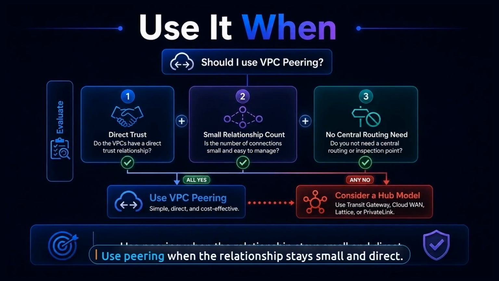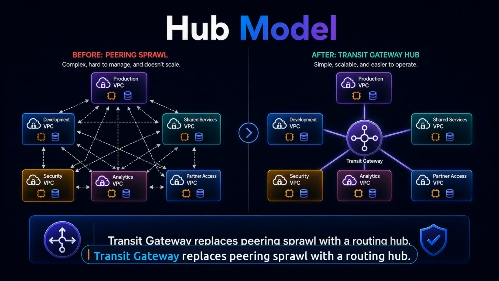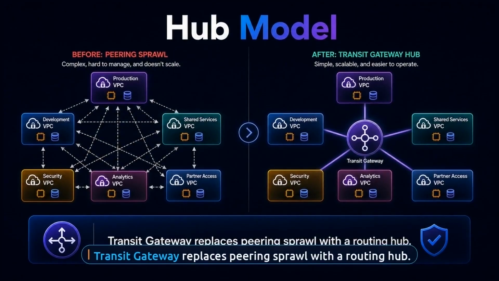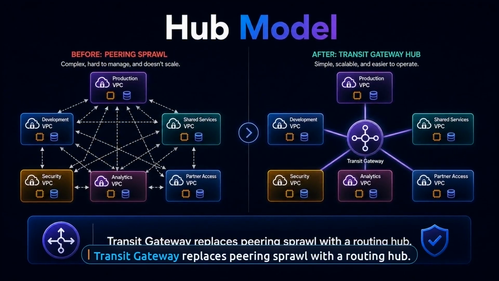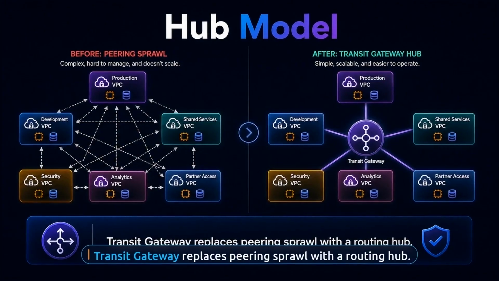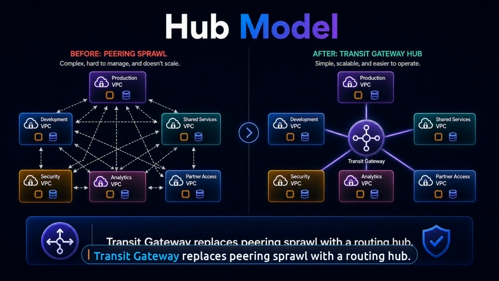If any of those assumptions stop being true, start looking at the hub model instead. When the environment grows beyond a few direct relationships, Transit Gateway becomes easier to operate. Many VPCs can attach to one regional hub, so the network stops looking like a spider web and starts looking like a deliberate routing design.